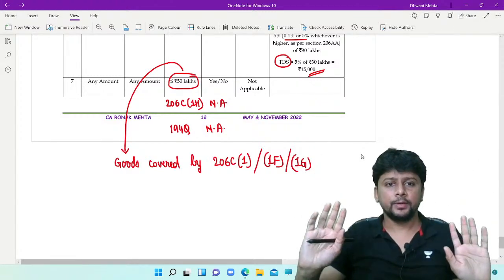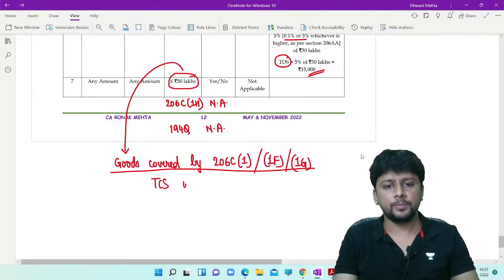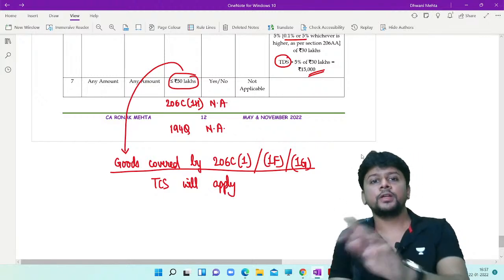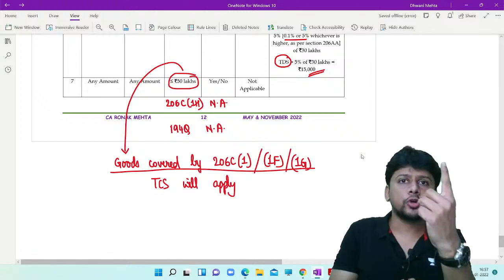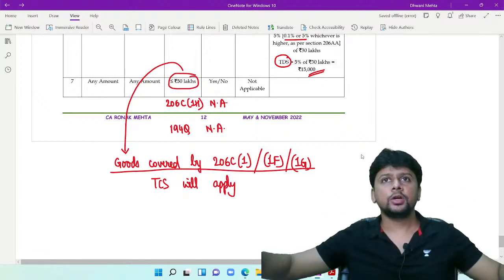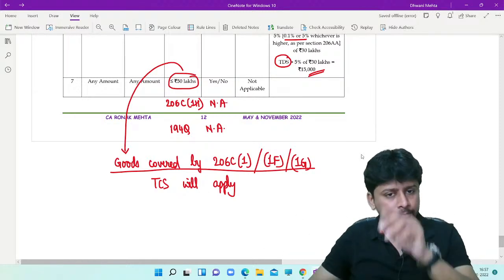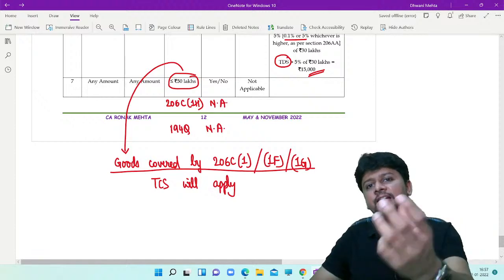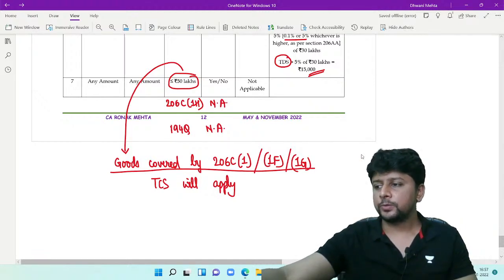Nothing of that is prescribed. Then, yes, TCS will apply, but TCS will apply as per subsection 1, 1F or 1G. The conflict that we are thinking of between 194Q and 1H will not arise because the sale value is up to 50 lakhs only. There is no conflict. Then if a specific TCS provision is applicable, then definitely that specific TCS provision will apply.